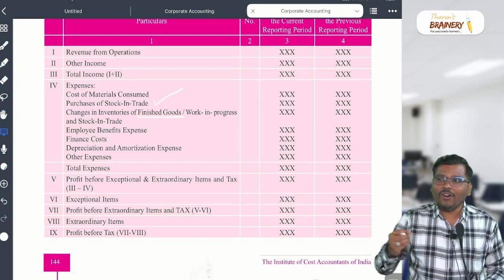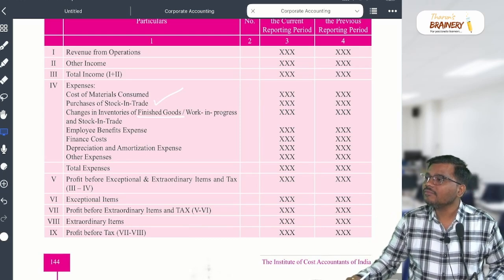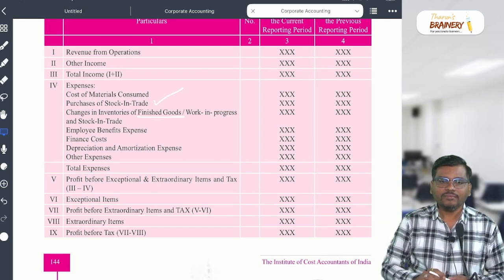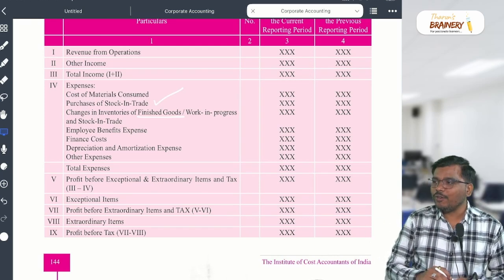No problem, you are wrong, doesn't matter. Other income. Okay, so yes, others. Other expenses, very good.